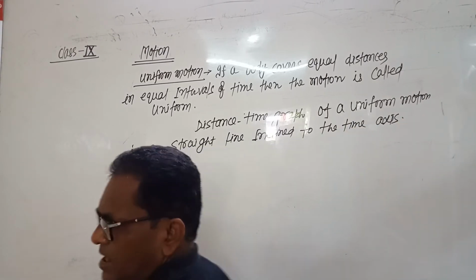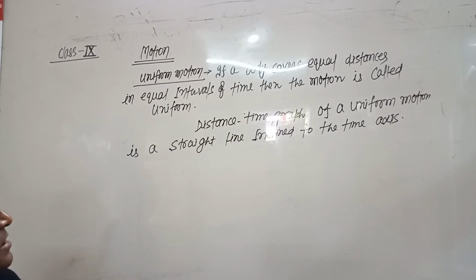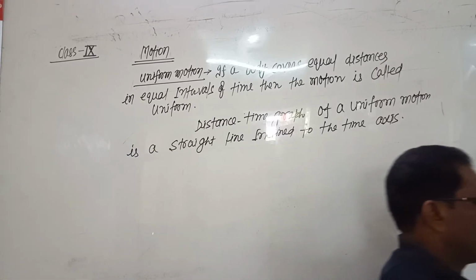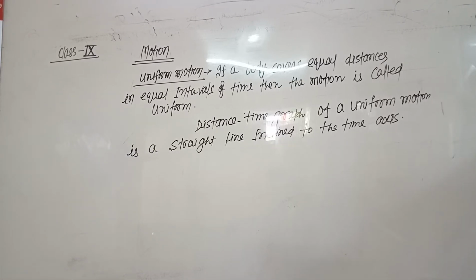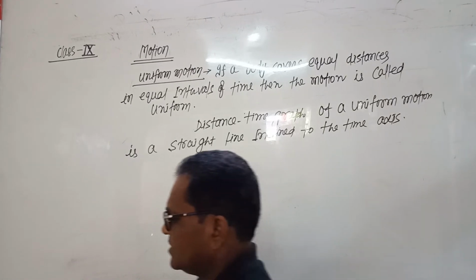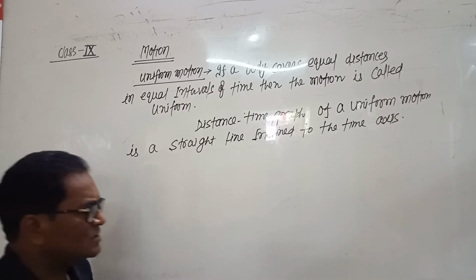Two things we have to keep in mind. Definition of uniform motion: if a body covers equal distances in equal intervals of time, then the motion is called uniform. And second thing, distance time graph of a uniform motion is a straight line inclined to the time axis.